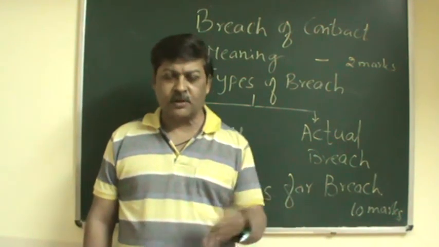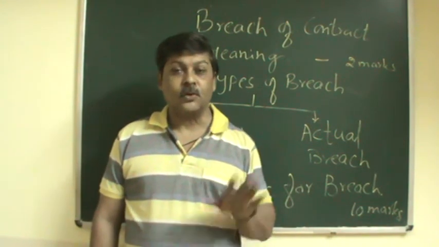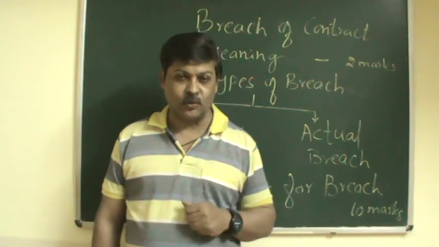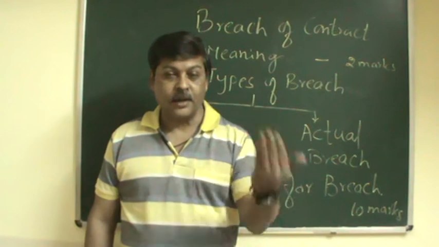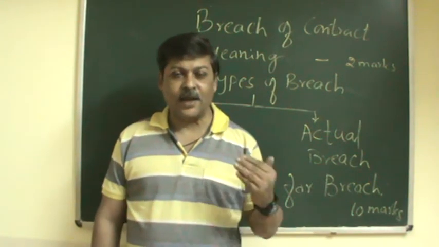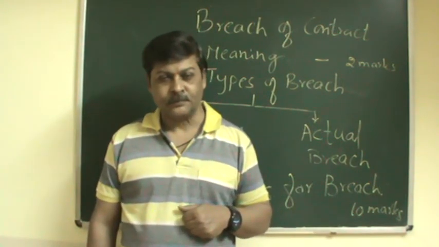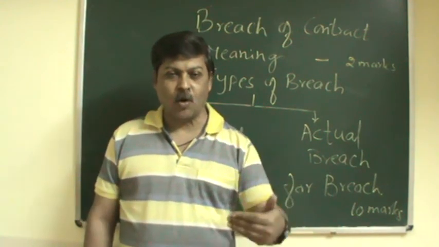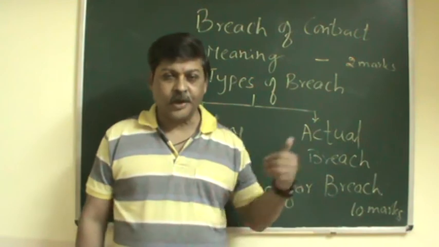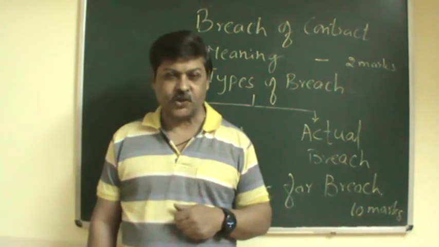He may be promisor or promisee. So the person who breaks the rules is called the defaulter, and the other party is called the aggrieved party. The aggrieved party will always get the right to claim the remedies for the breach.